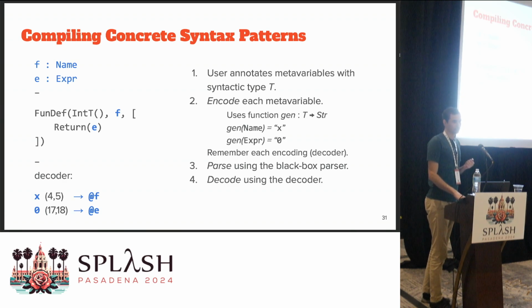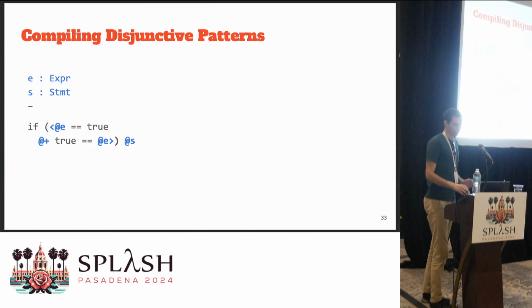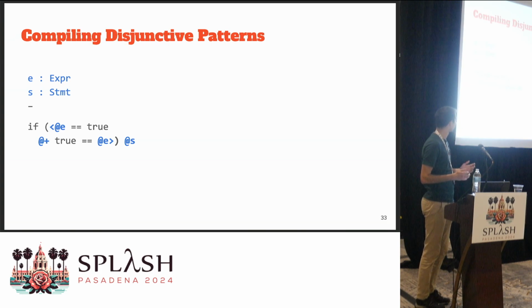Now, in our work, we're going to extend this compiler to also support Metapatterns, and I'm going to show that by adding a disjunctive pattern. So here we have another example where we have a concrete syntax Metapattern. In this example, we match on if statements, where the conditional is the superfluous equals true condition, or, well, the symmetric variant true equals some expression. So the @ symbol indicates the disjunctive operator in this case.